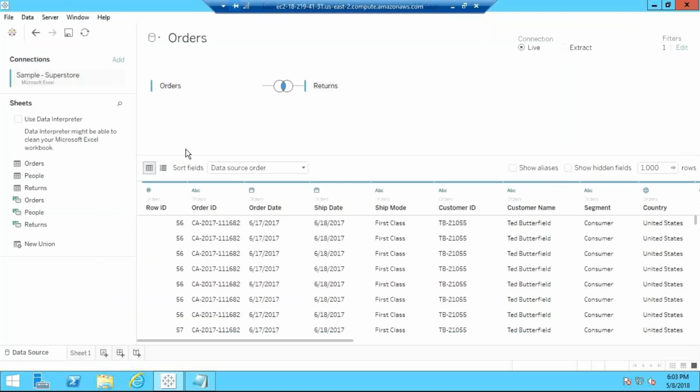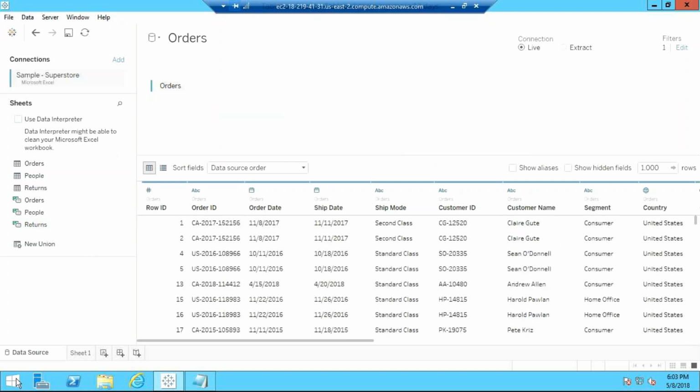Okay, this is your data sources. Let's suppose I'm just removing it here. We will see this in detail in the next session. So I just want to go to the sheet 1. So I'll just click on sheet 1.